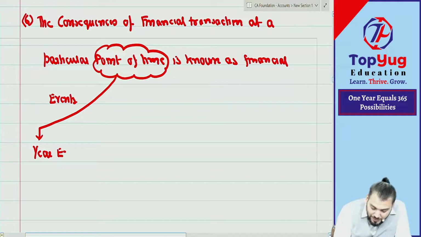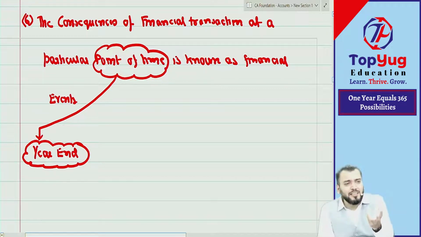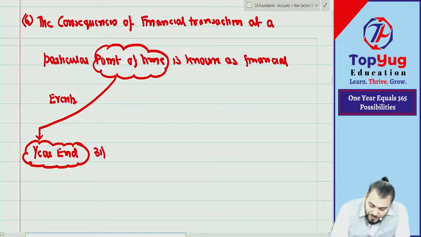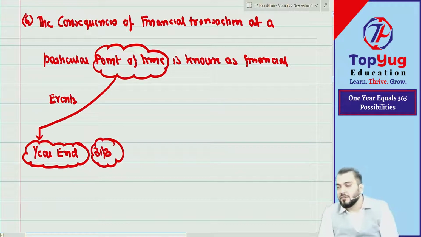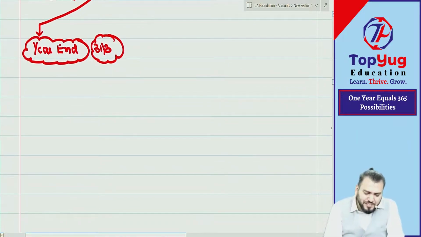Oh, अच्छा ये बात, year end. Normally in accounting, can you say whatever event will be recognized at year end, 31st March. Year end means financial year end. Financial year end in accounting will always be what? 31st March. So whenever you are here to find out consequences, those consequences arise at year end in accounting. Correct? Let me take some very simple example.